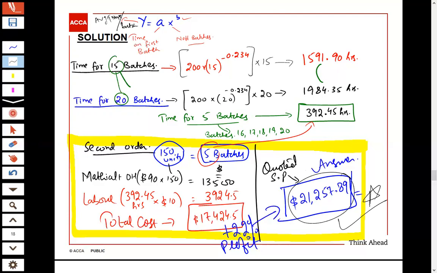I hope that you might have understood this question, and you should copy this in your notebooks. So this was the assignment. I advise all of you to revise all the key concepts of the learning curve, including this question as well, so that you will have a grip on this topic.